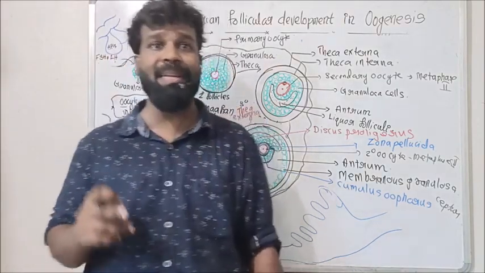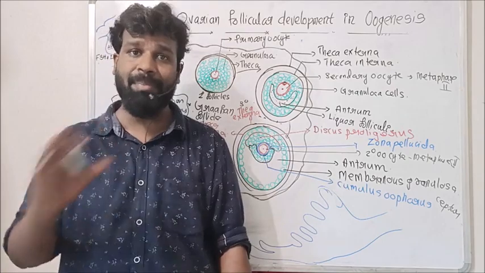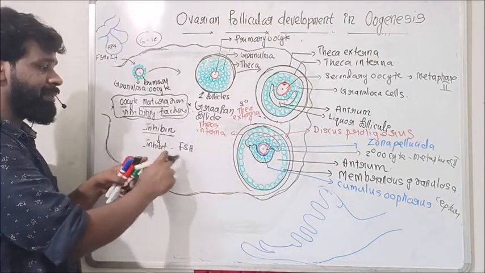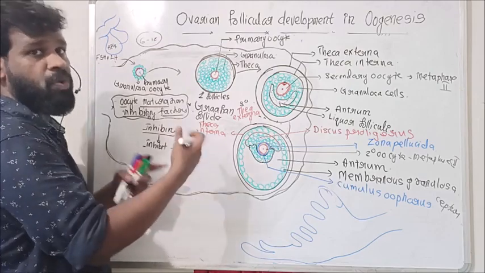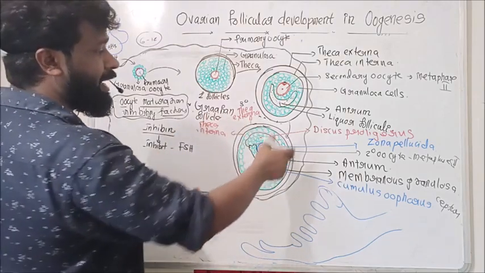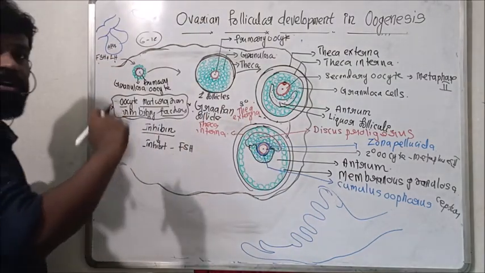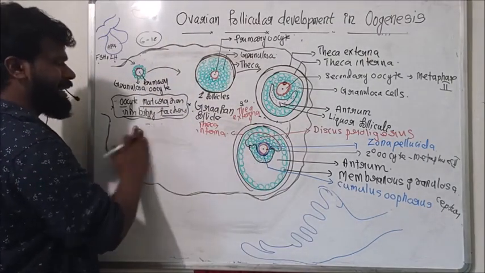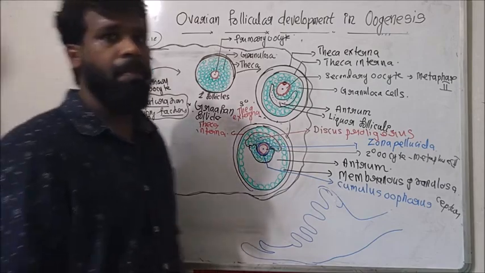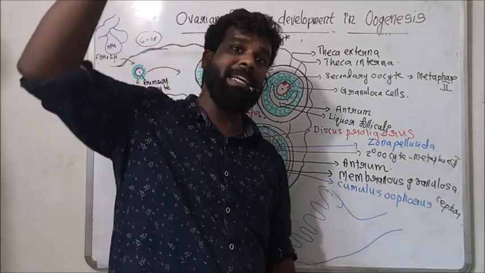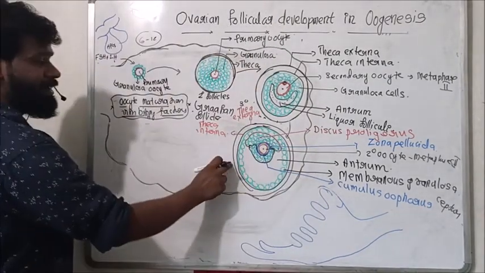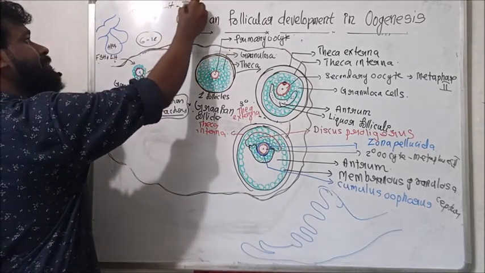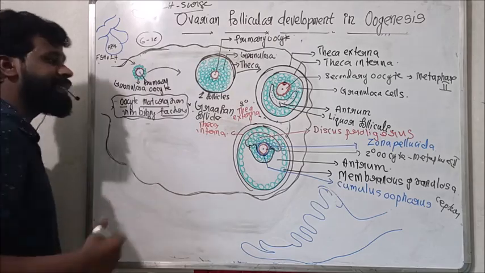We know about inhibin. In males, inhibin is secreted by Sertoli cells and inhibits FSH. Here also the function is the same. The hormone inhibin inhibits FSH in females also, but the source is different. Here the granulosa cells secrete inhibin in the female reproductive system. So the FSH secretion decreases, but the LH secretion becomes maximum. When the follicle becomes fully matured, the LH secretion reaches its maximum, called the LH surge. LH attains its peak.